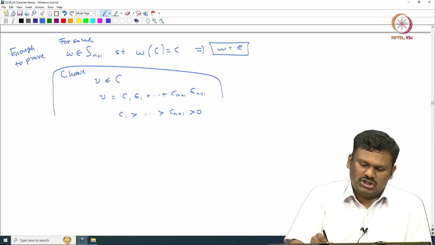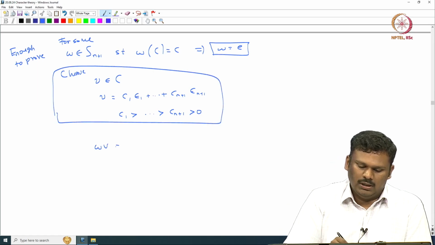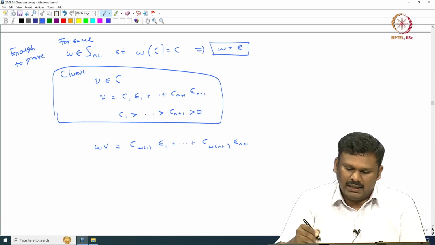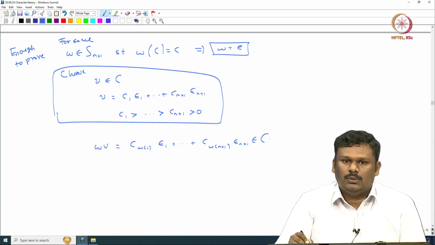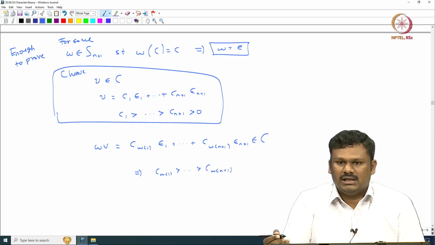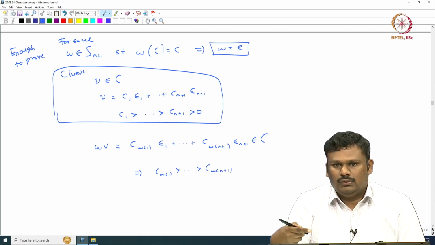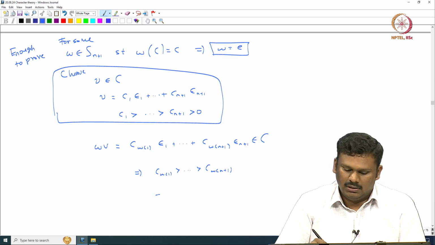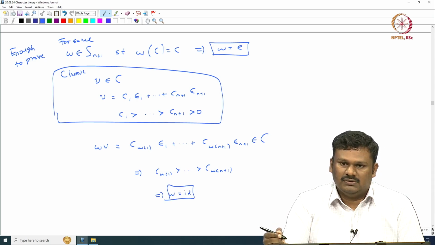Now, if you choose such a V, what will happen to W V? W V will again be c W 1 epsilon 1 plus etcetera plus c W of n plus 1 epsilon n plus 1. You are just permuting the coordinates, but this is supposed to be inside C, because W C is equal to C. That would imply that c W 1 must be greater than etcetera greater than c W n plus 1, but you already have that strict order. So after applying W and permuting, you again have that strict order. That is only possible if W is the identity. Okay, nothing else will actually preserve this.